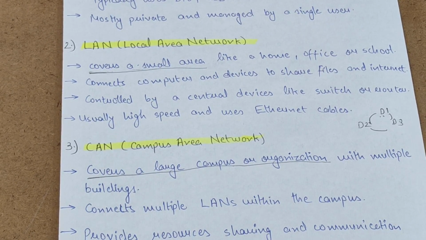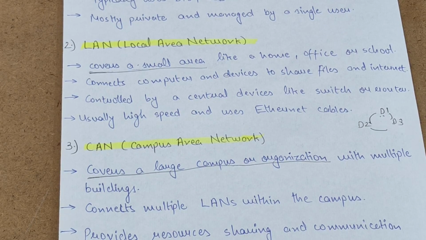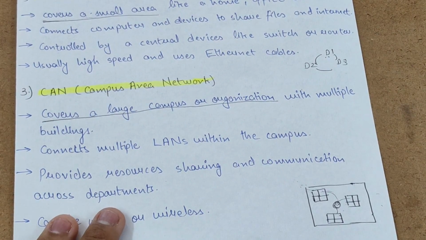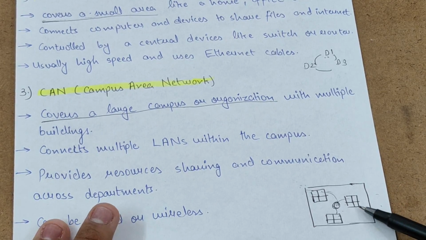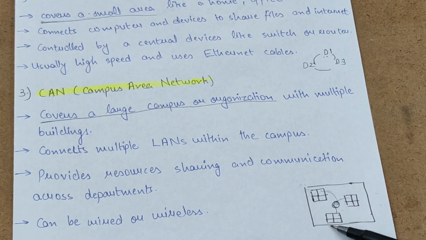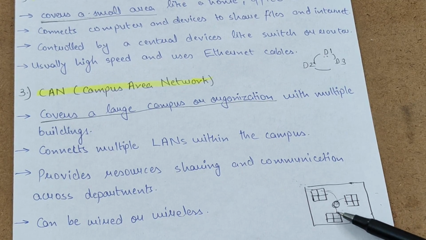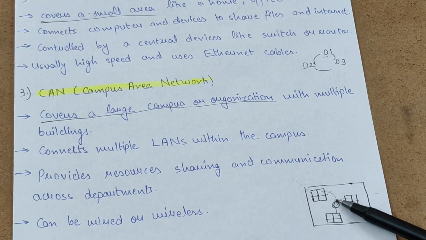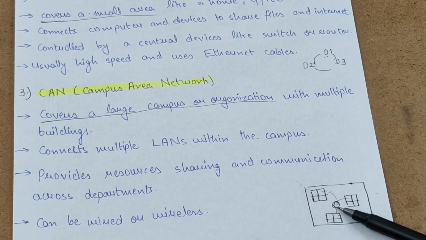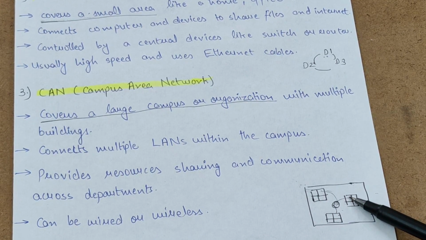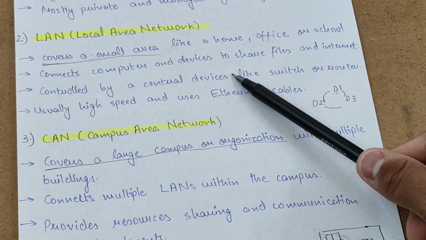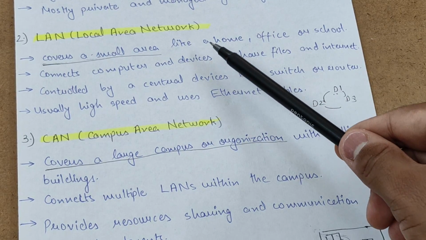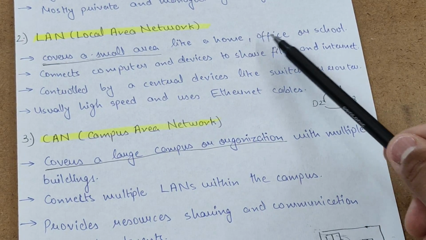So we can take it as an example. For example, this is a campus. The big square is a campus, and there are three buildings. This is my office that has a server, that is the campus area network. These offices have LANs within them, because as we learned in LAN, it connects offices, homes, and schools.